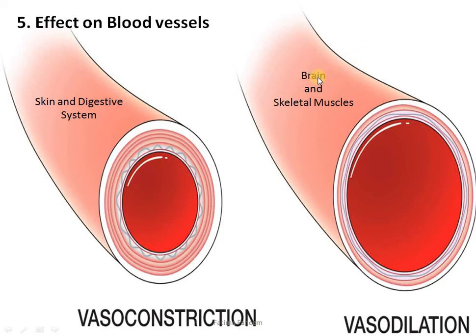So brain and skeletal muscle need more blood flow so that they can receive more glucose and oxygen, so they can respire more and produce more energy. So vasoconstriction would happen in those vessels which are pumping blood towards skin and digestive system, while vasodilation will happen in those arteries or arterioles which are supplying blood towards brain and skeletal muscles.